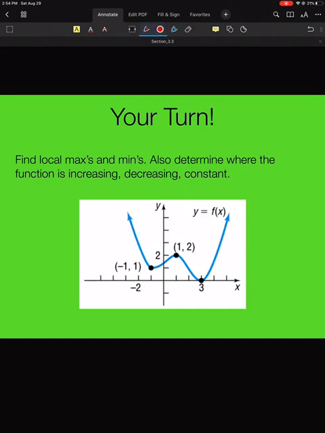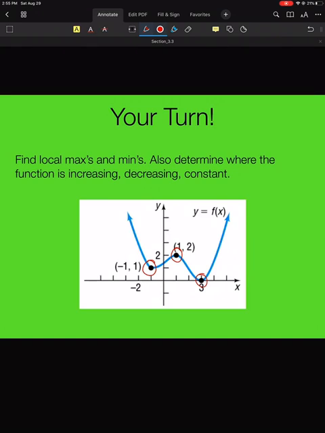If we look here, we've got some local minima and maxima. Again, hopefully you've done this your turn. The local mins are here and here, and the local max is here. I want to find the absolute minimum and maximum of this function.